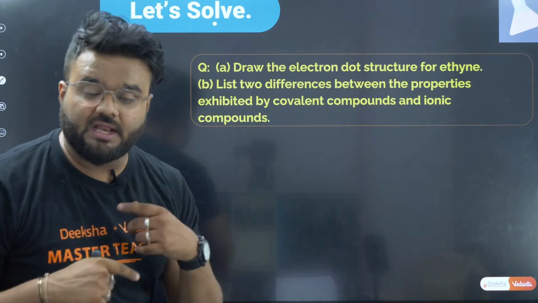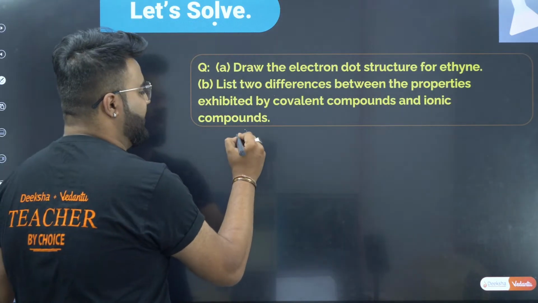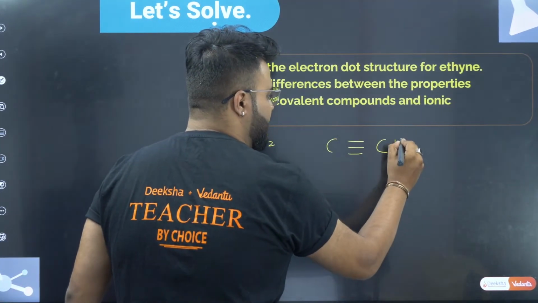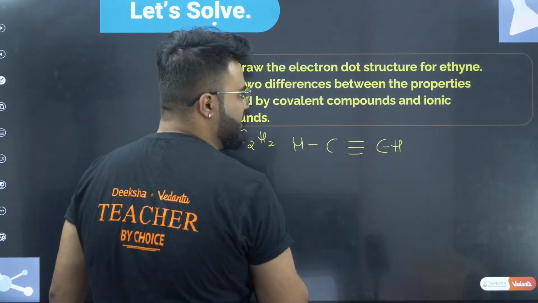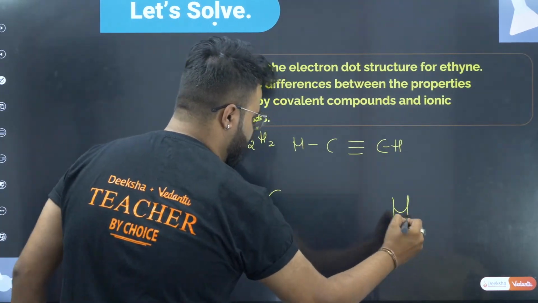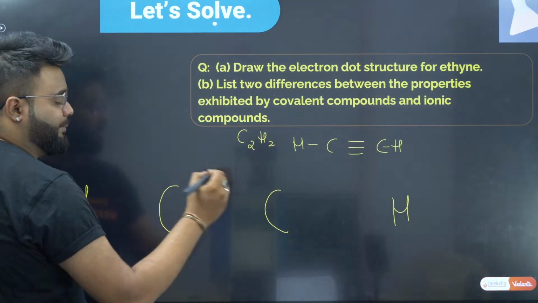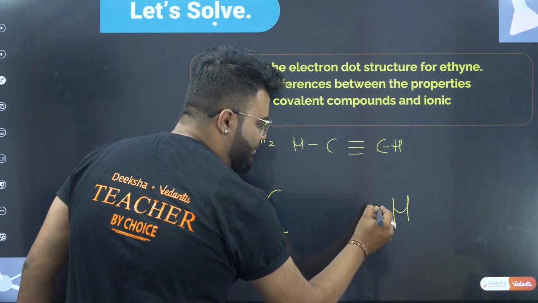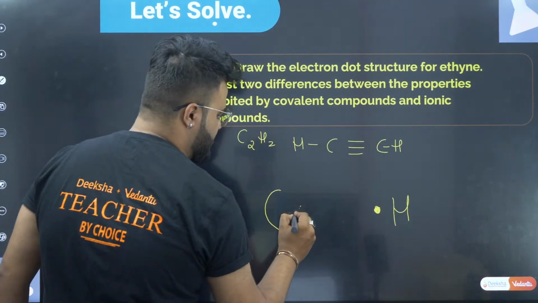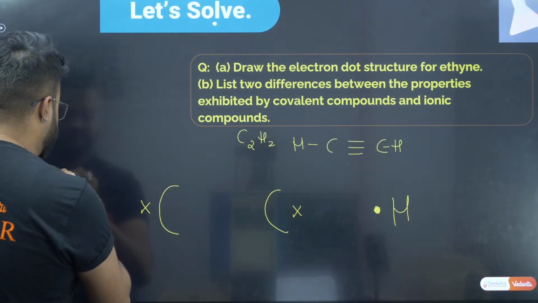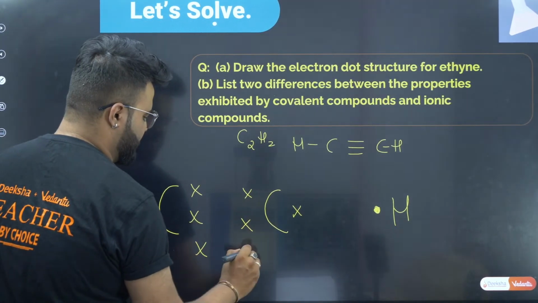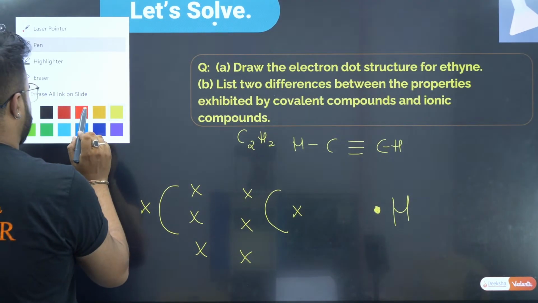Before going to the electron dot structure, my tip is always write down the chemical formula, that is C2H2: H single bond C triple bond C single bond H. Now let me write down the dot structure like this, C and C, and H here and H. I'll represent the dots for H as dots, and for carbon as X. Among this, it is three bonds, 1, 2 and 3. Clear?